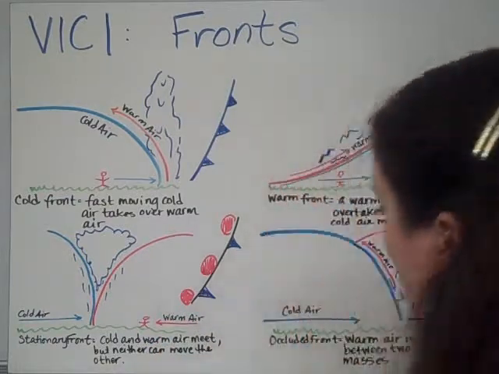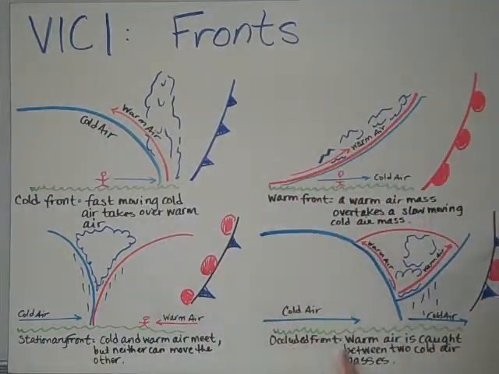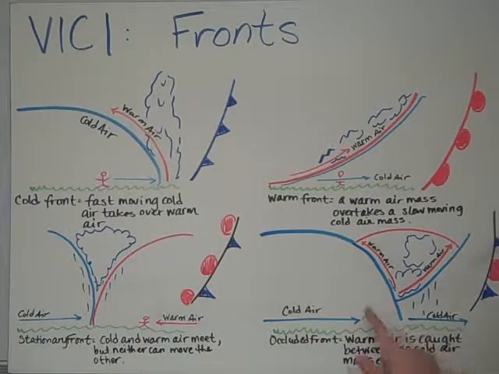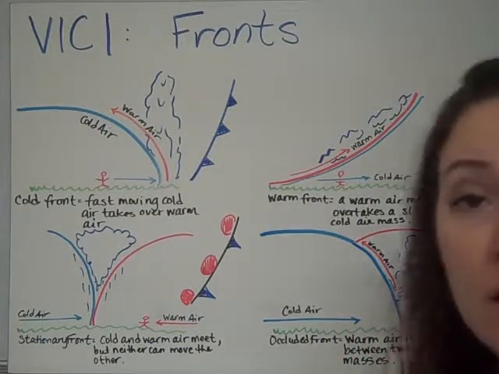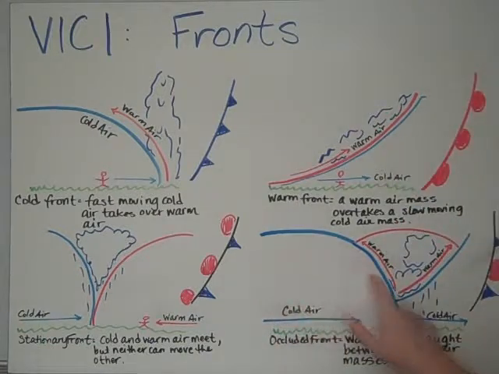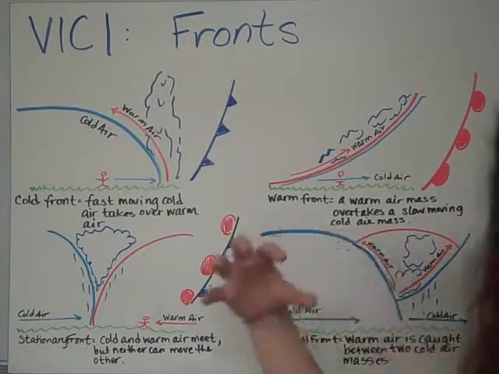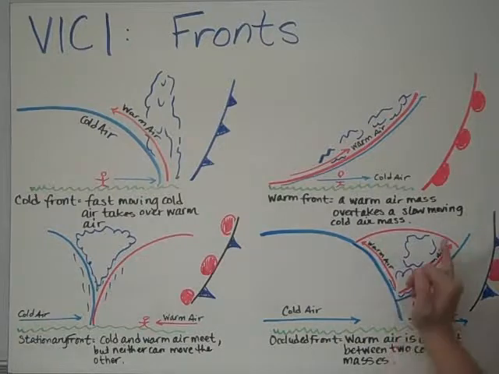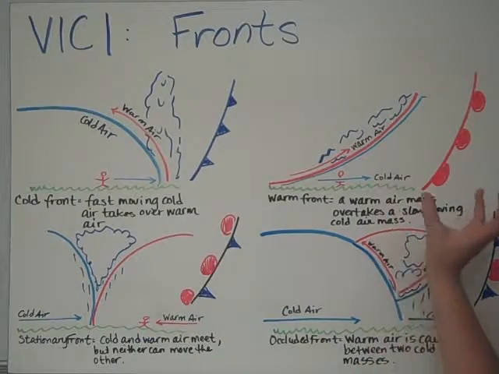The last one we have is an occluded front. So here's our ground. Oh, I didn't draw my statement on this one. I must have been getting out of the way. Here's the cold air front, and then there's another cold air front because the two were coming on top of each other, and then it squishes a warm air front up on top of it.